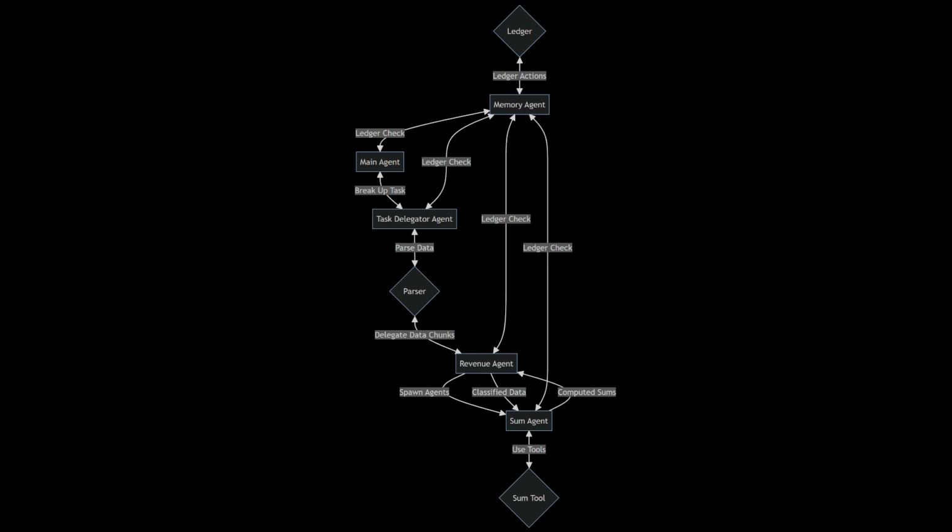Once the main agent understands the goal that the user has given it, it then communicates directly with its subservient agents, the task delegator. The task delegator is an agent that breaks up the task from the main agent into simpler subtasks, which are then delegated to lower-level agents in the swarm.